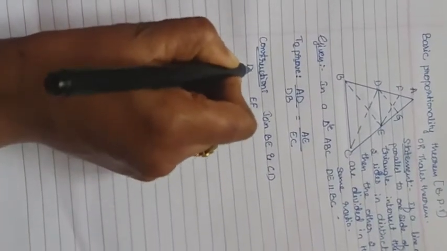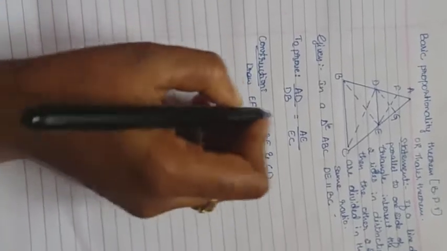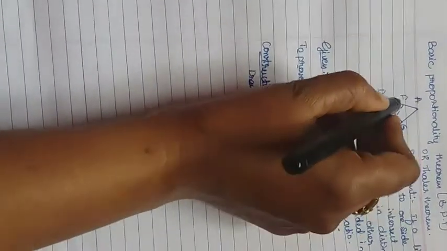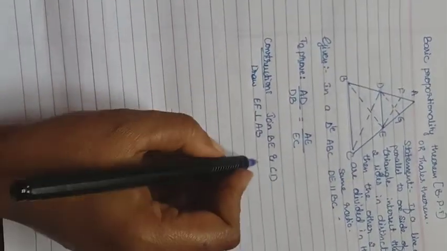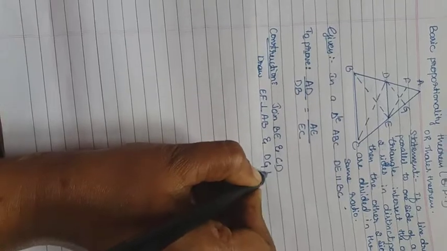This one is a join, and this is a draw, extra construction. Draw EF perpendicular to AB, and the next thing is DG perpendicular to AC. So this is the construction.